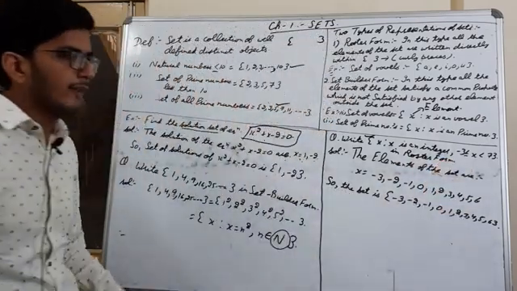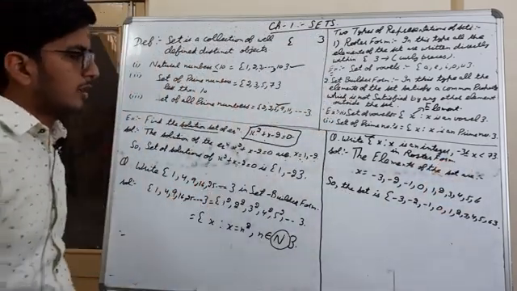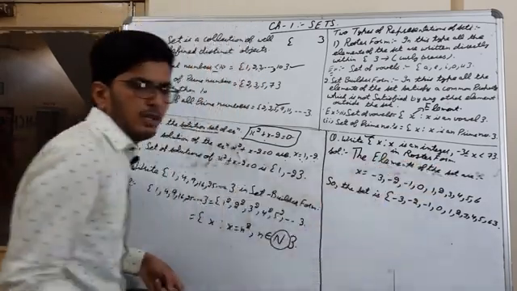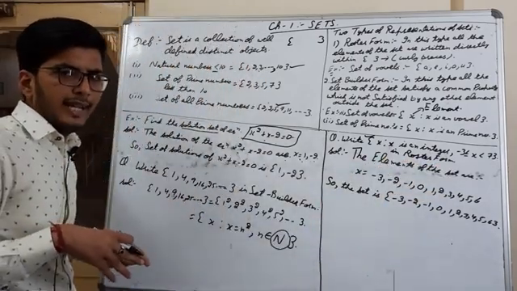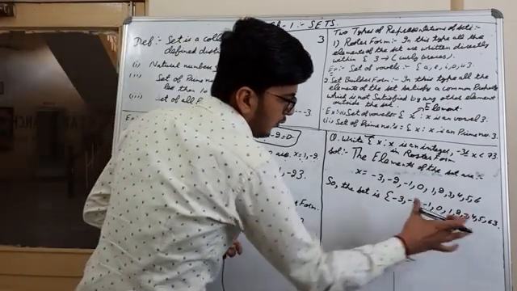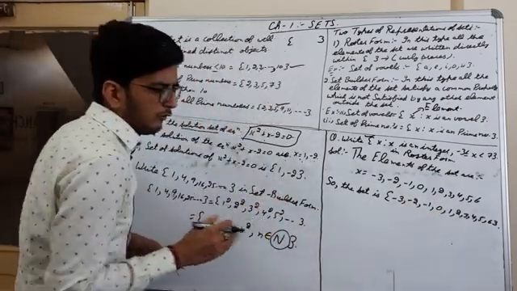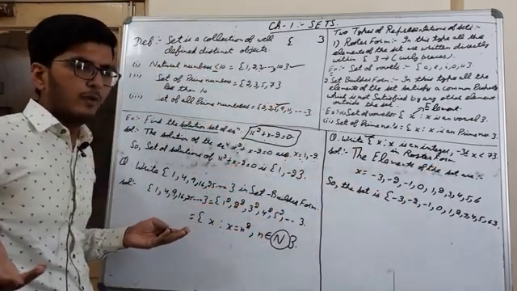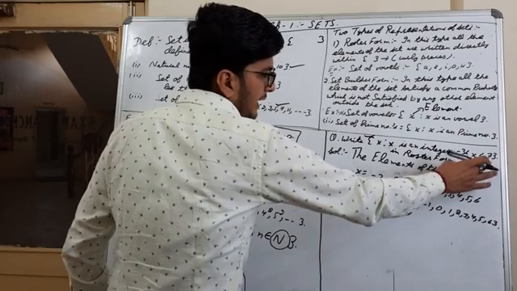So first find all the elements which belong to this set, then put them within curly braces. If you put all the elements of this set within curly braces, that will be the roster form.